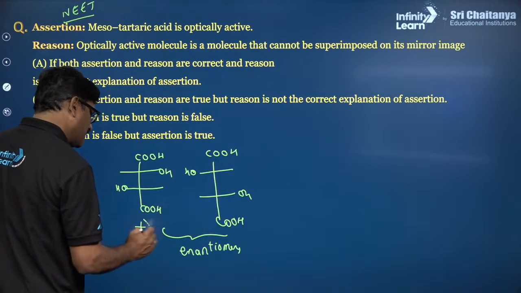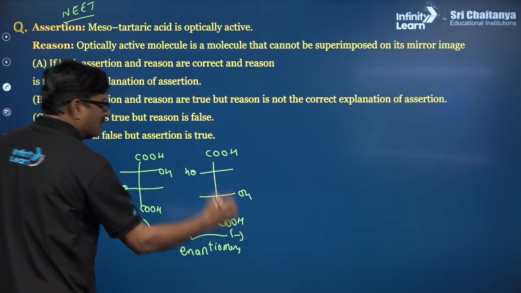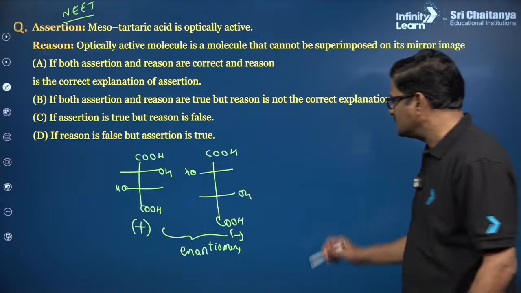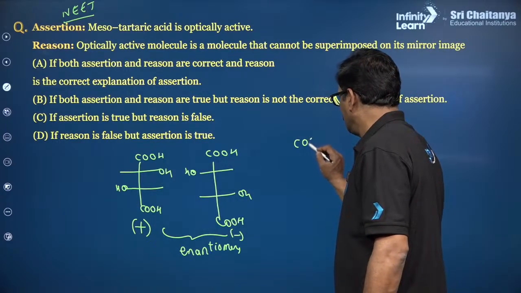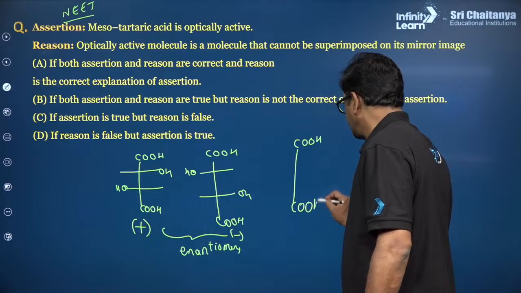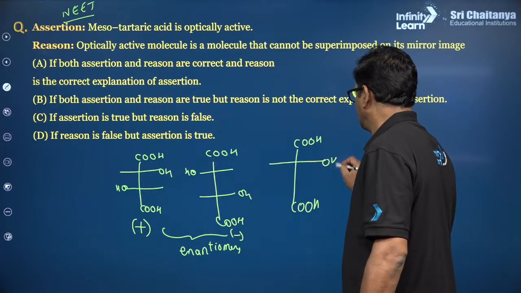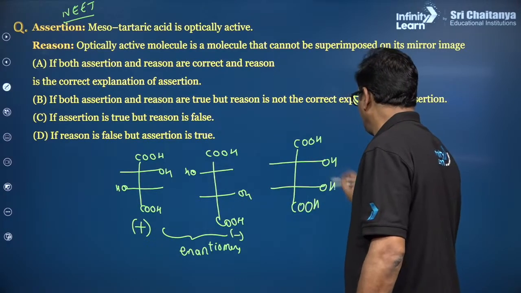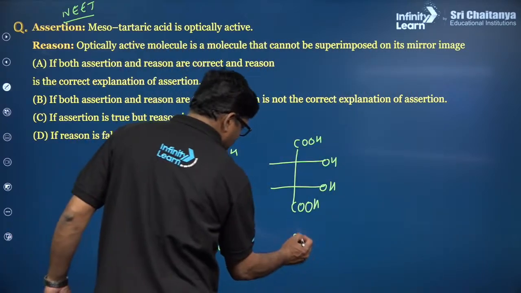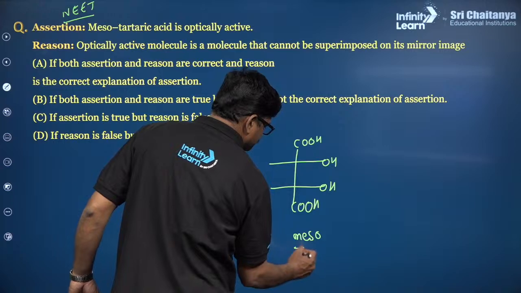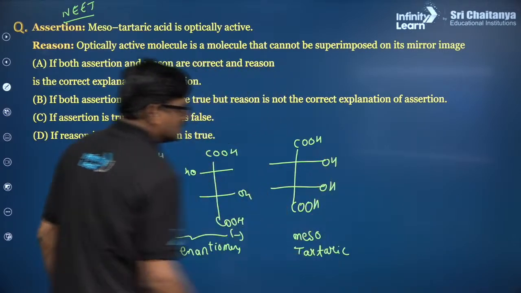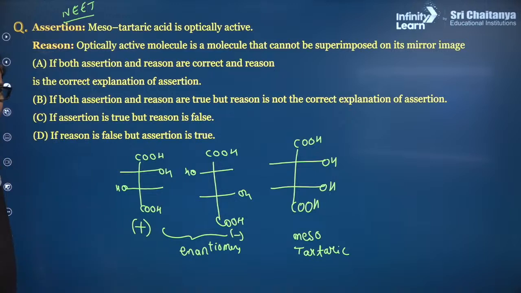And let us say this is plus tartaric acid, and this is minus tartaric acid, right? And what is mesotartaric acid? COOH and COOH, with an OH group and an OH group. So, this is mesotartaric acid.